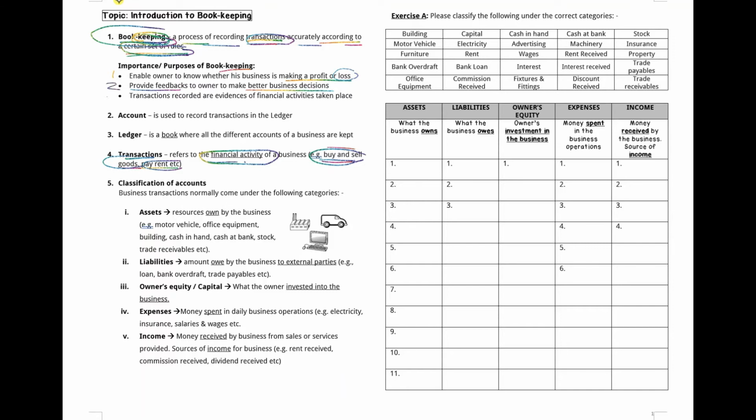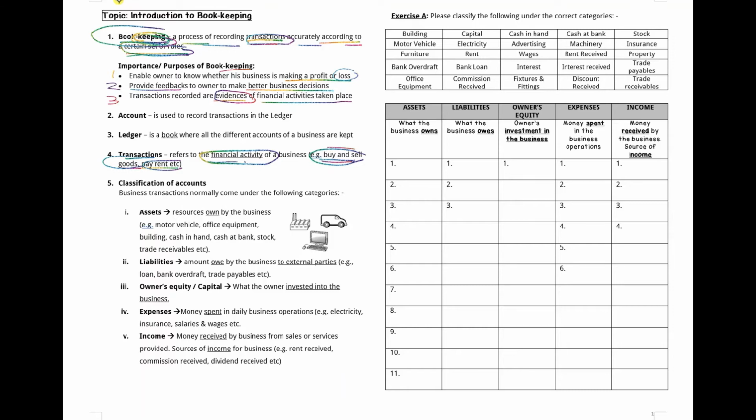And number three, because you record the transactions, all these are evidence of the financial activities that have taken place. All the transactions that have taken place, you record in black and white.